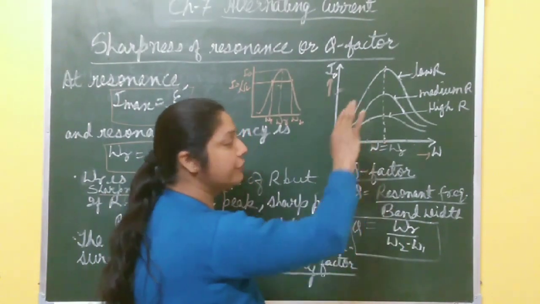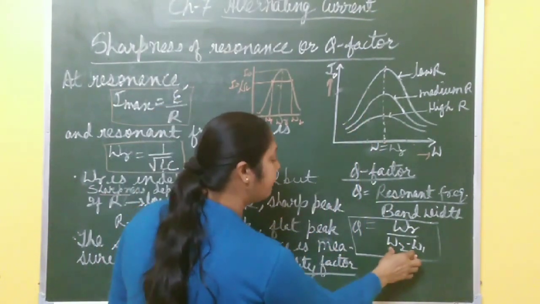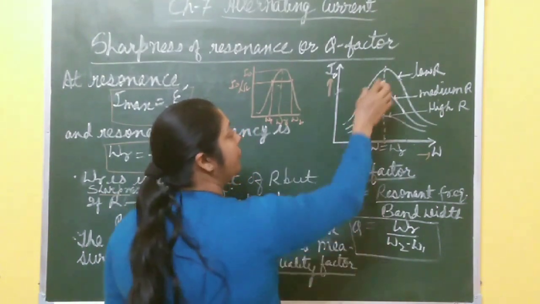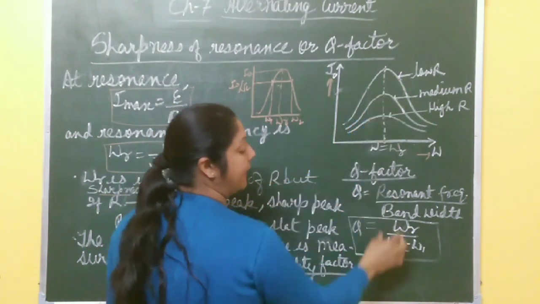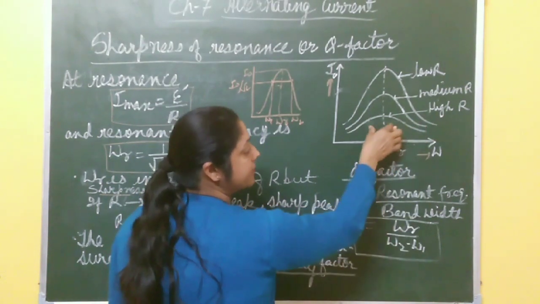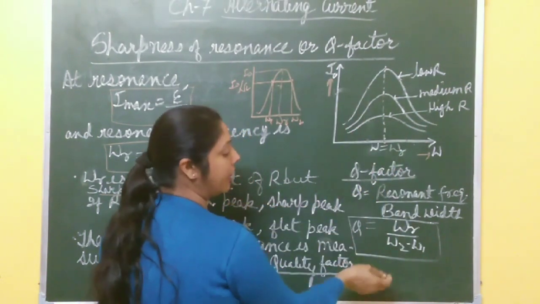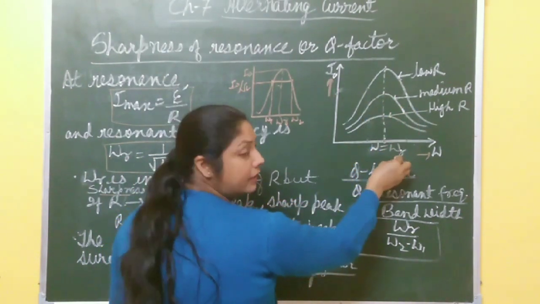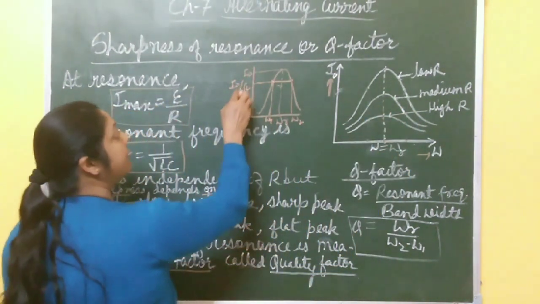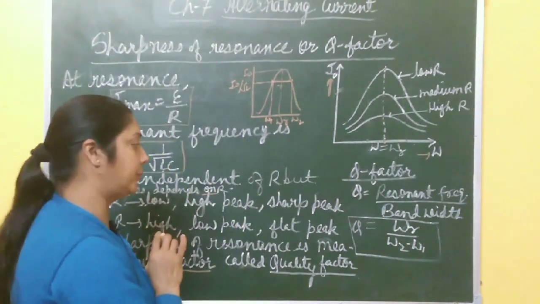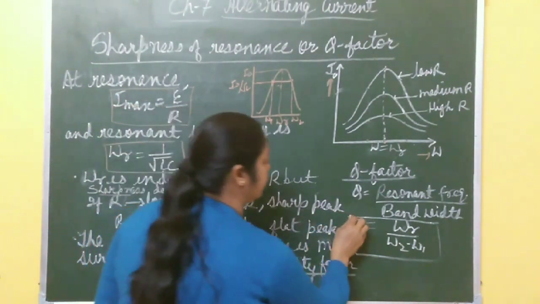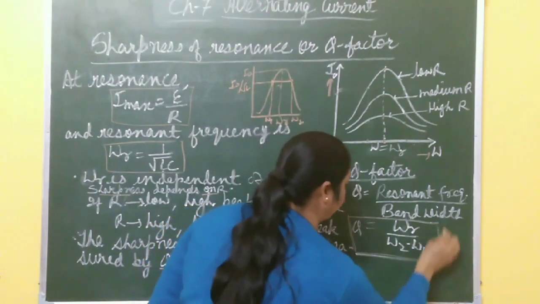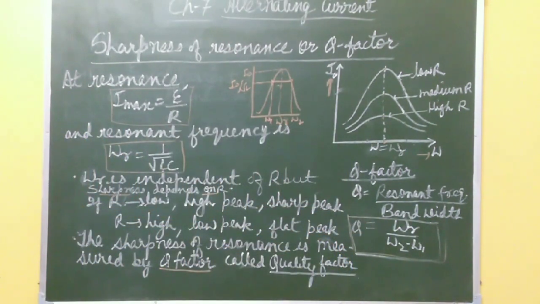Resonant frequency is the same for all the graphs, but bandwidth is different for different graphs. For the low resistance graph, bandwidth is also low. For the high resistance graph, bandwidth is also very high. Bandwidth is what? The frequency range on both sides of the resonant frequency at which the peak value becomes I naught by root 2, right? So this is the formula for quality factor, omega R by omega 2 minus omega 1. Hope you understood sharpness of resonance or quality factor.